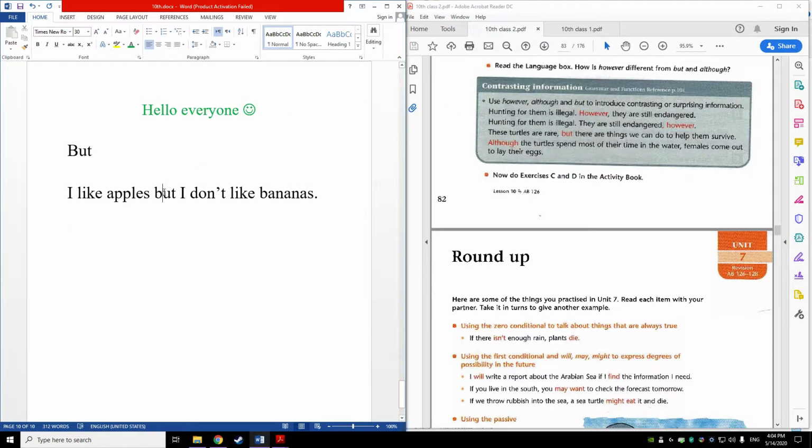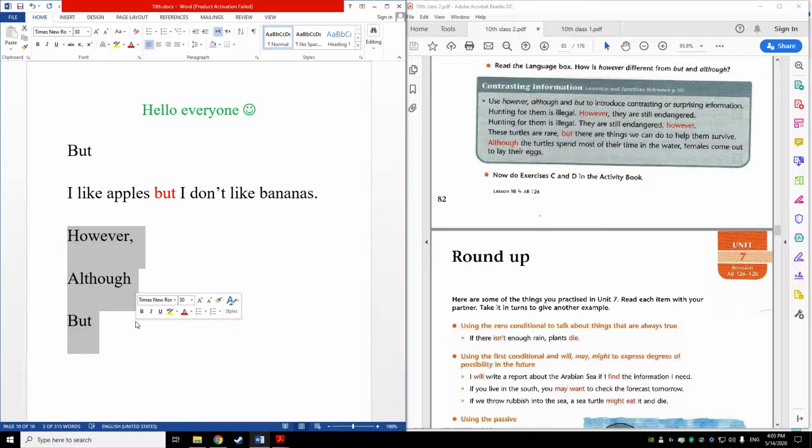So here, because I'm contradicting two sentences, or I'm introducing another contrasting sentence that disagrees with the first one, I use "but." At the same time, we can use some other words similar to "but," like "however" and "although." Of course, there are many other words from outside the lesson, like "in contrast" and "contrary." But basically we need these three words: however, although, and but. So these are three linking words we use just to introduce a contrasting idea, as simple as that.